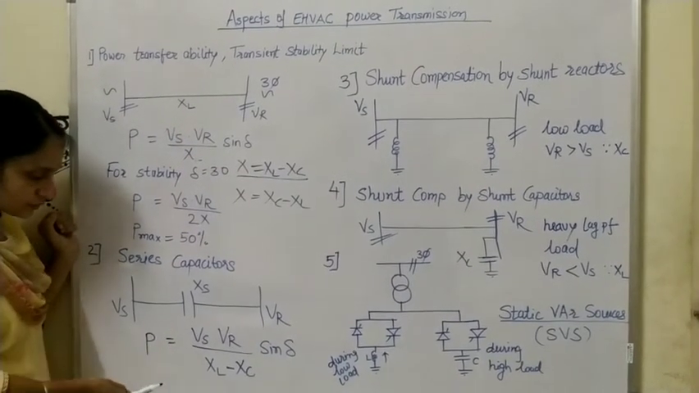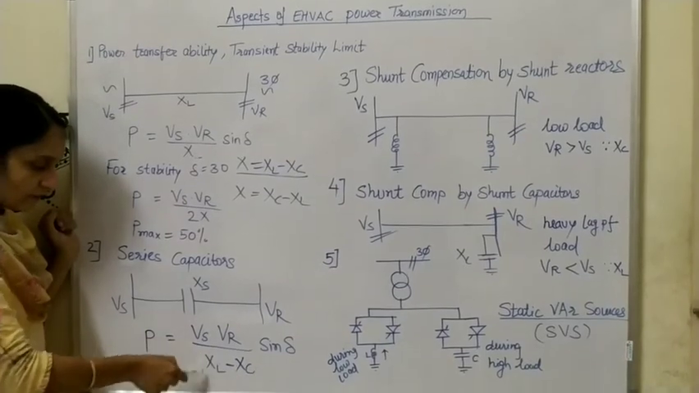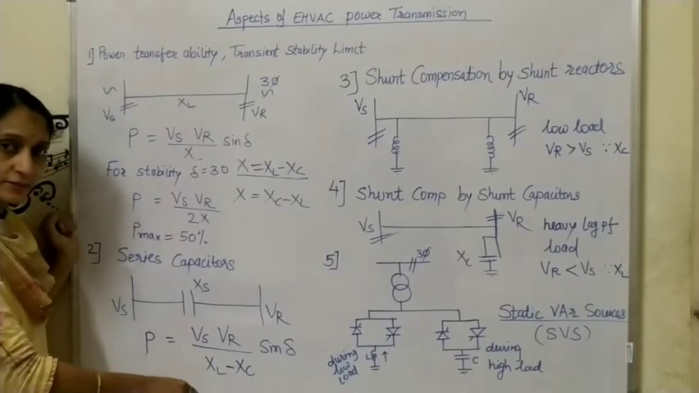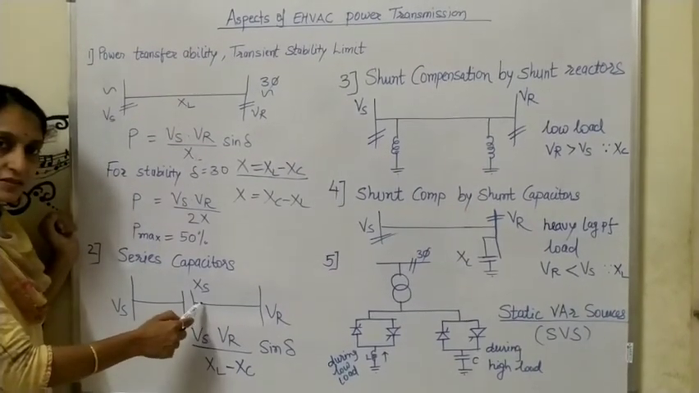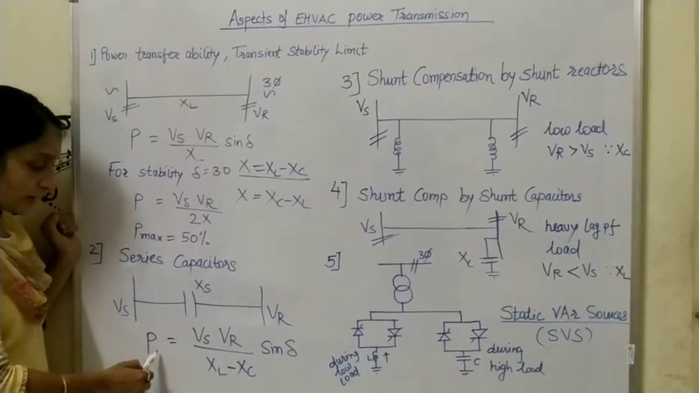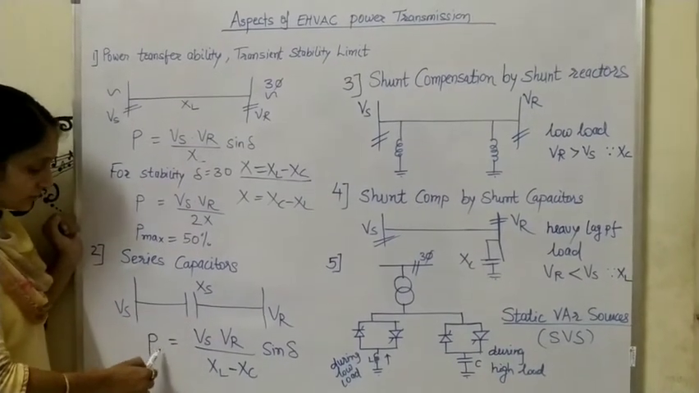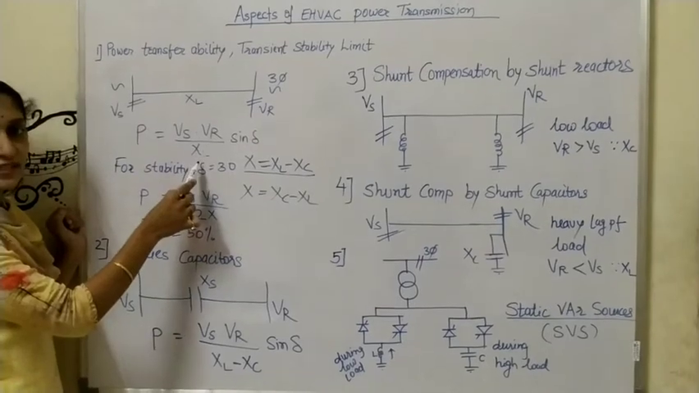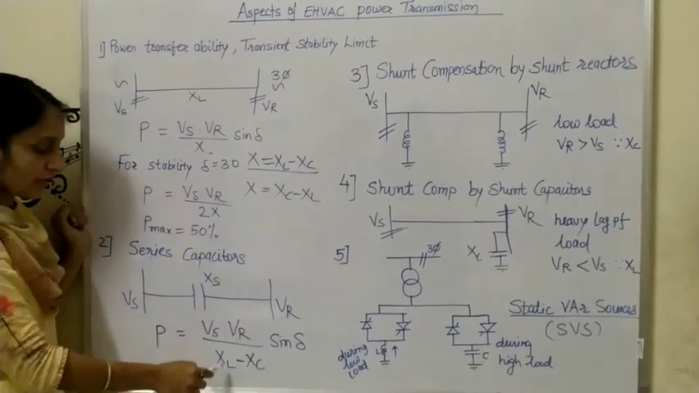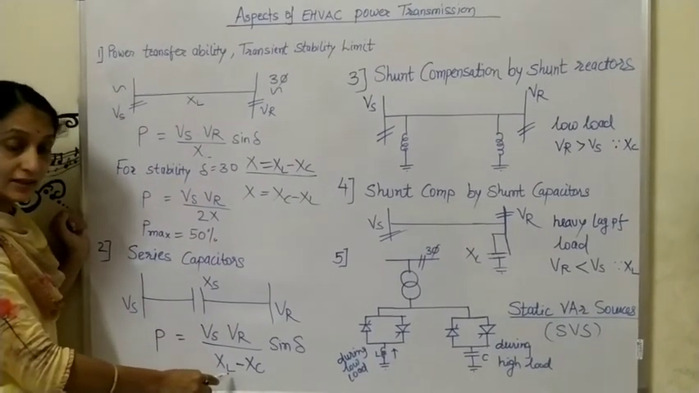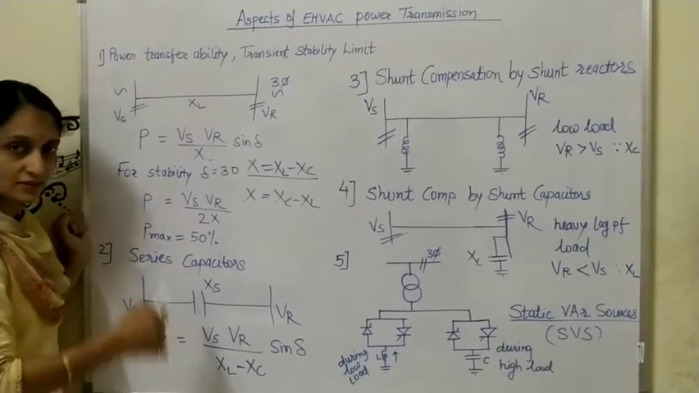So what will you conclude from this? Here the value of X will decrease because of the addition of XS. So what will be the effect? Power transfer will increase. As you know, P is inversely proportional to X. So the value of X is decreasing, so power transfer is increasing.